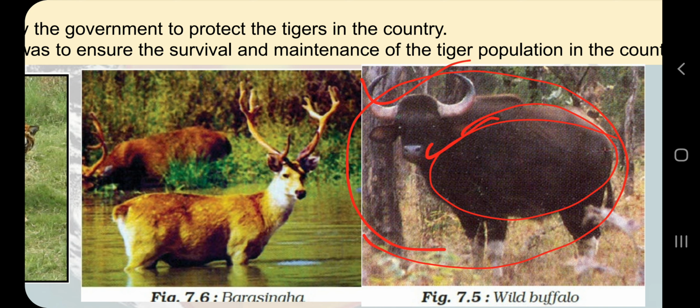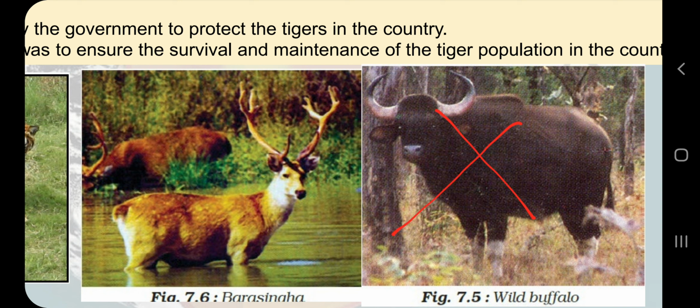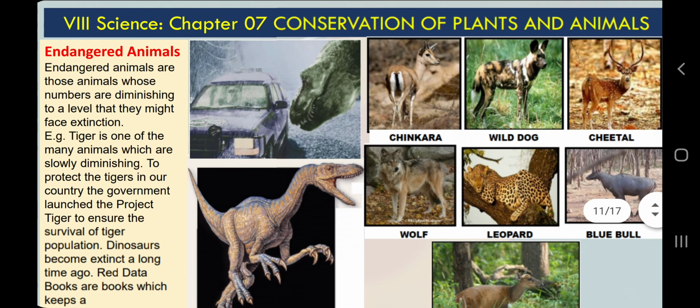And if these situations continue for several years, we are not going to see these creatures. If you are not able to see this Barasingha or buffalo anymore, then we will say these species are extinct. Let me discuss with some practical examples.